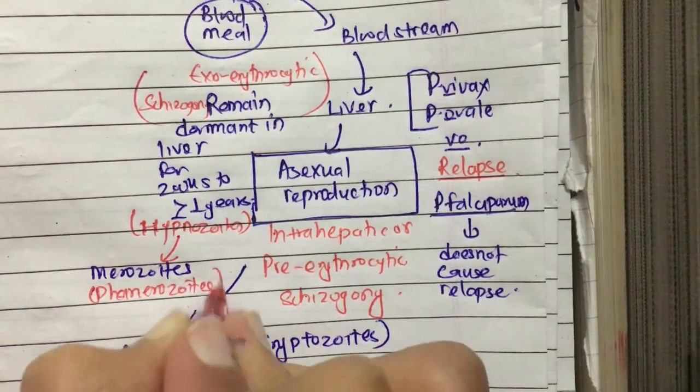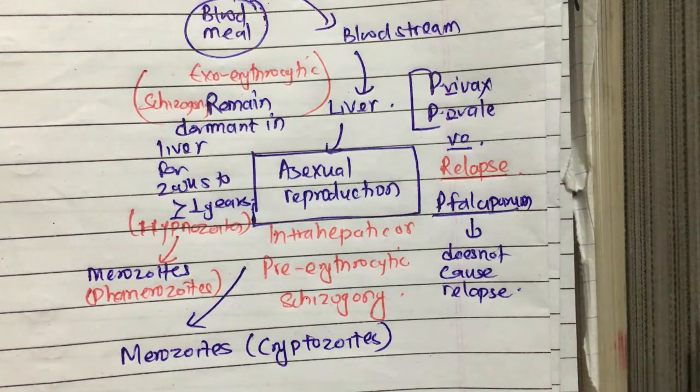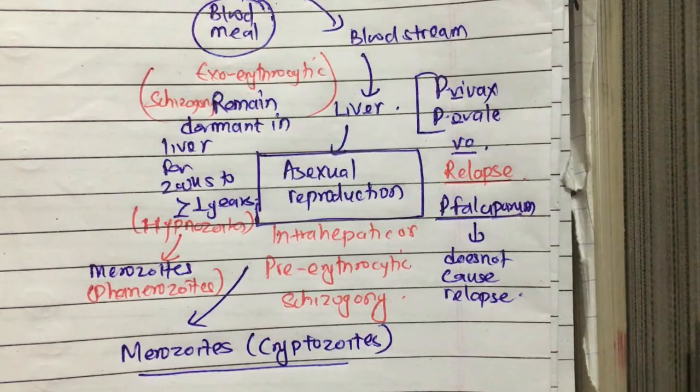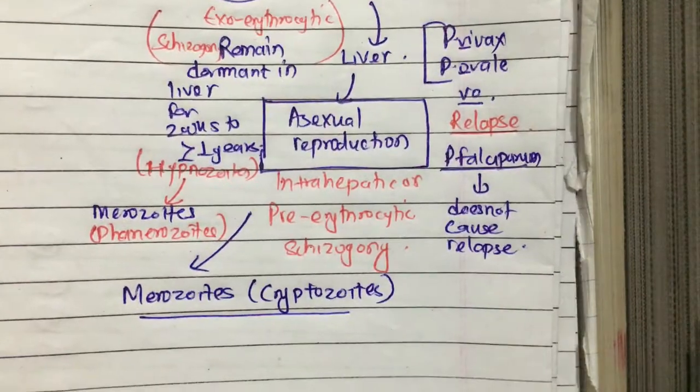In case of Plasmodium falciparum, where there is no exoerythrocytic cycle, when the liver cell bursts, the merozoites are released, which are known as cryptozoites.